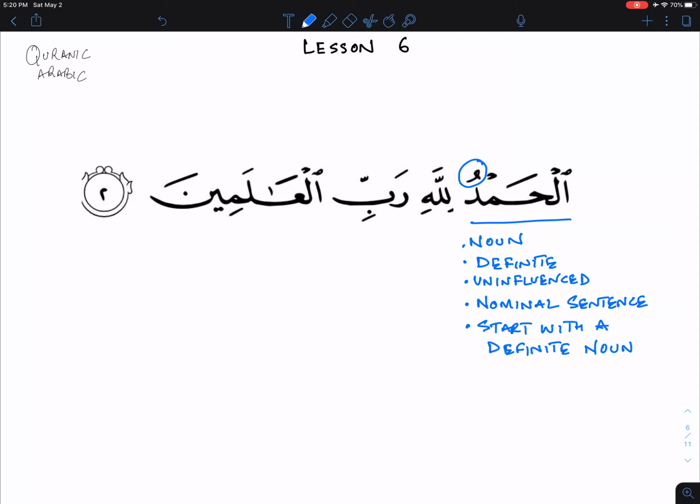Once you identify the noun, and you identify that nothing is influencing it, so it must be the beginning, then you think this is a nominal sentence based on those things. It's in its uninfluenced state, so you can say that the nominal sentence starts with a definite noun. Okay, that's the general rule. We'll have exceptions and we can talk about that later. So that's what I want you to focus on and learn from this.